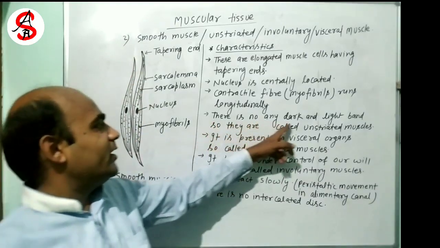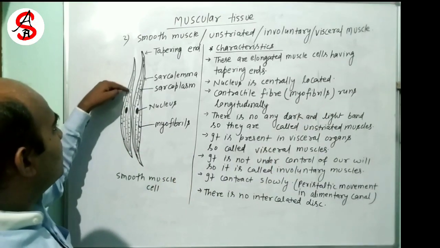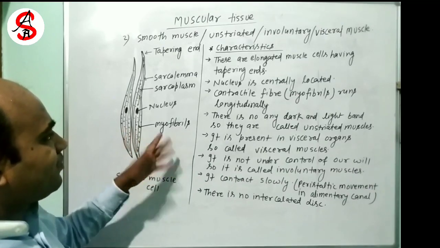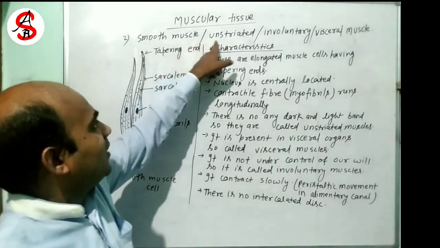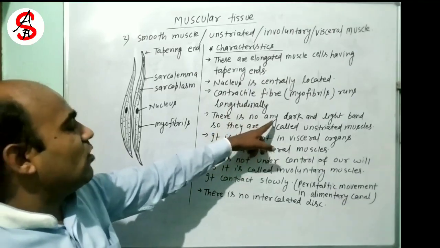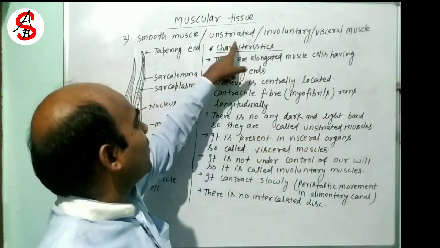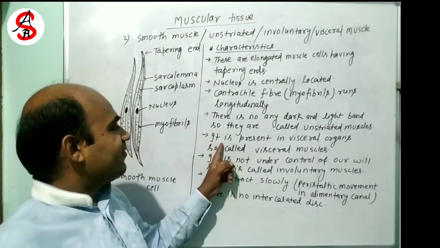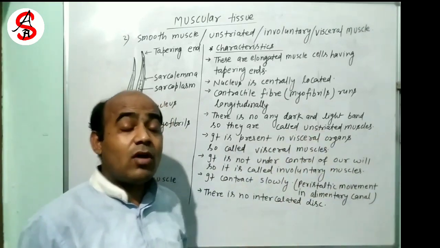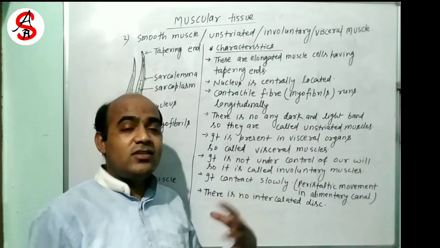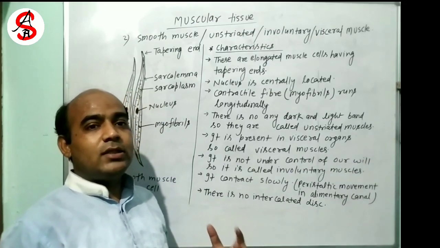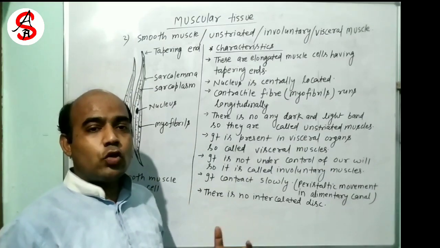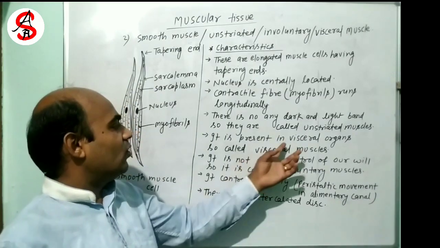There are no dark and light bands. You see here there is no stripe, no dark and light band. So this is called unstriated muscle, due to the absence of dark and light bands. Where is it found? It is found in visceral organs. Visceral organs are those present inside our body, like intestine, kidney, heart, lungs, stomach.